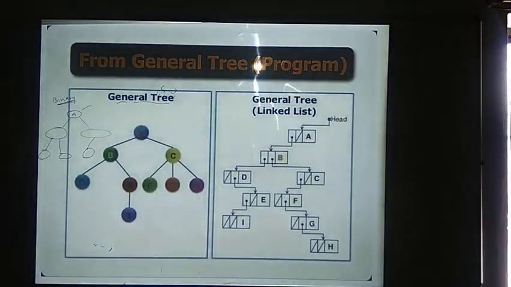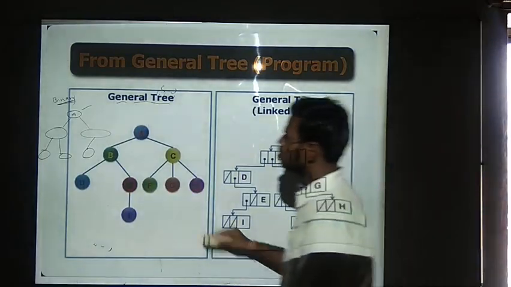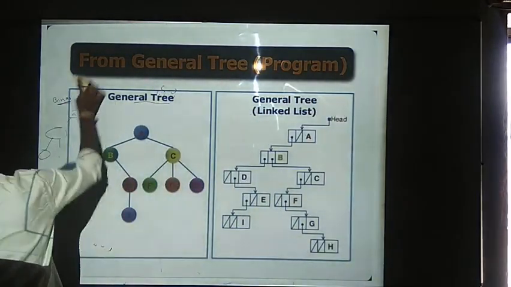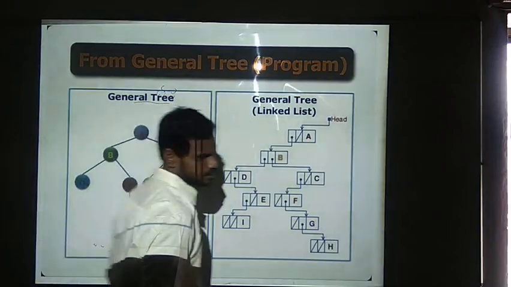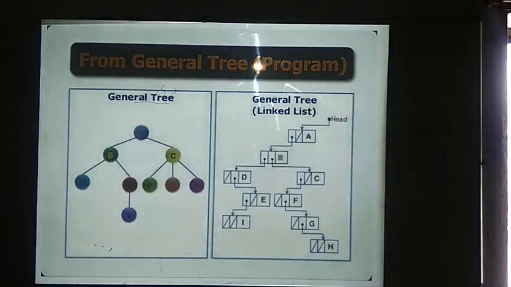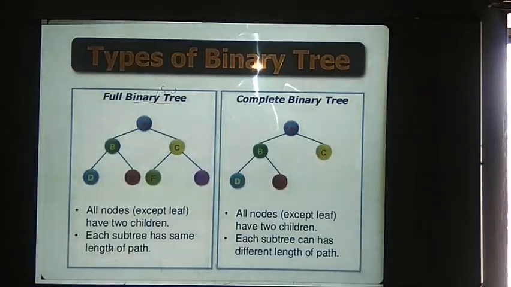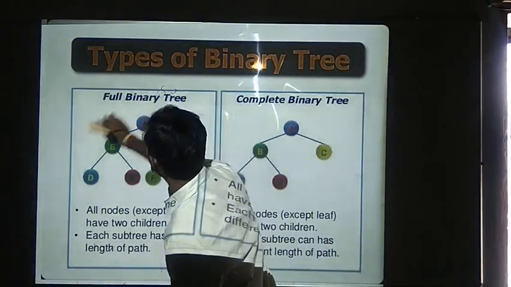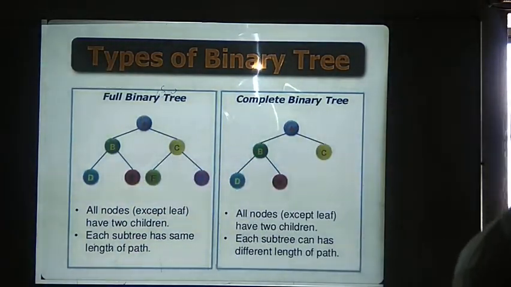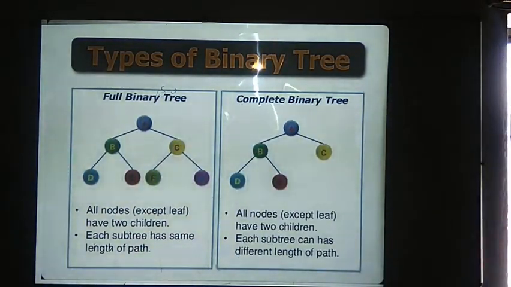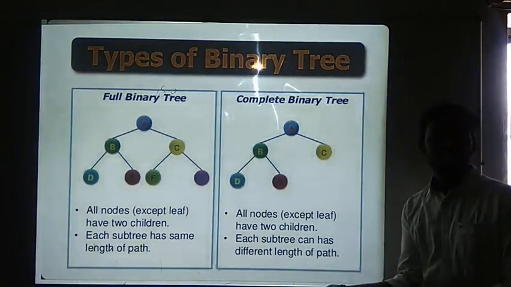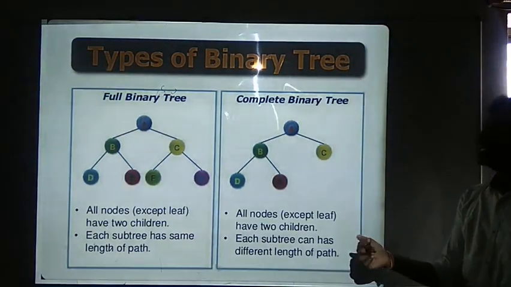Okay, now let us discuss a few more types that are available in binary trees. Already I have discussed it, and again I am discussing it one more time. That is the full binary tree and the complete binary tree. These are the two kinds of trees, I can say. A full binary tree is one in which there is one node at the root level, two nodes at level 1, 4 nodes at the next level, and 8 nodes at the level after that, I can say.